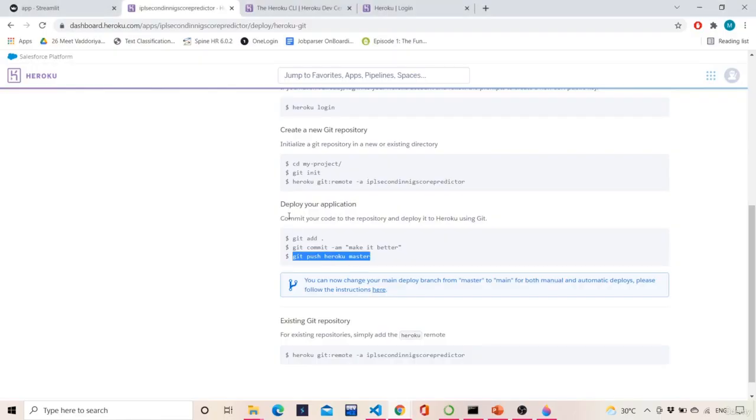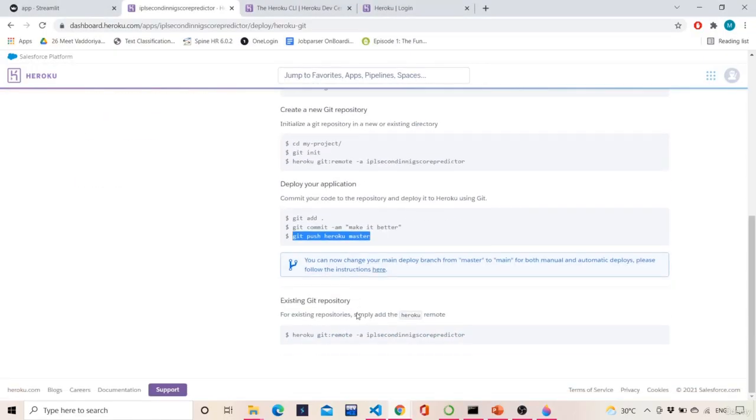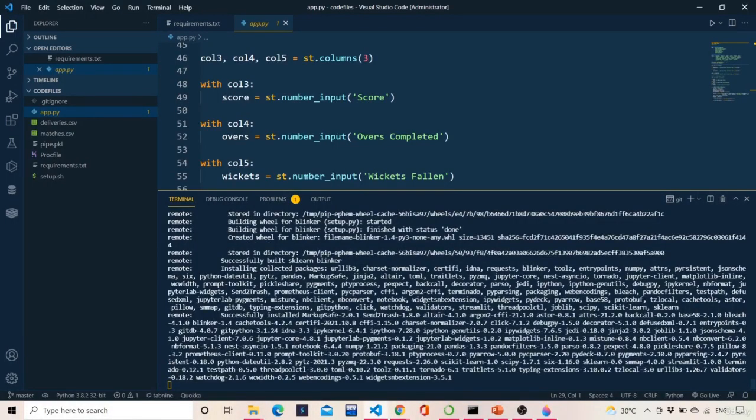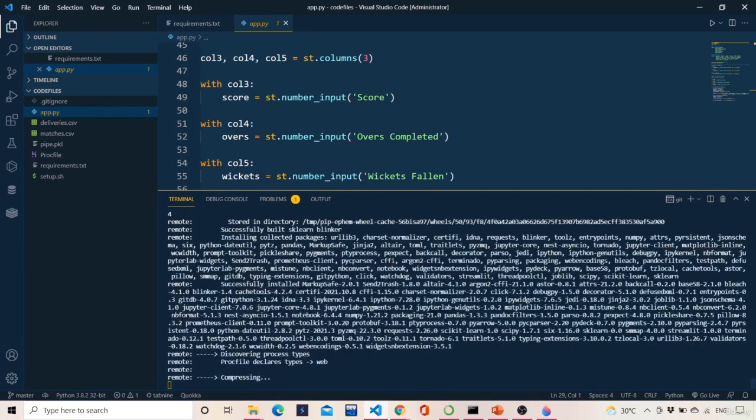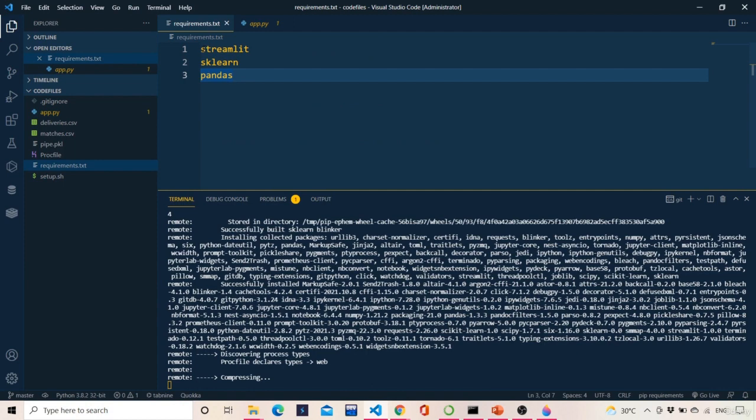You have to make sure that everything is perfectly written. If you have just changed some things, you can also add this kind of code. Now it is compressing. You have to be very careful while writing this requirements.txt file, because this is the main thing. If you make any error in this, the push will fail.